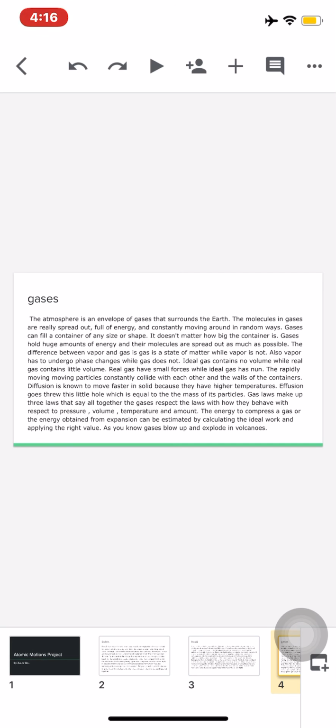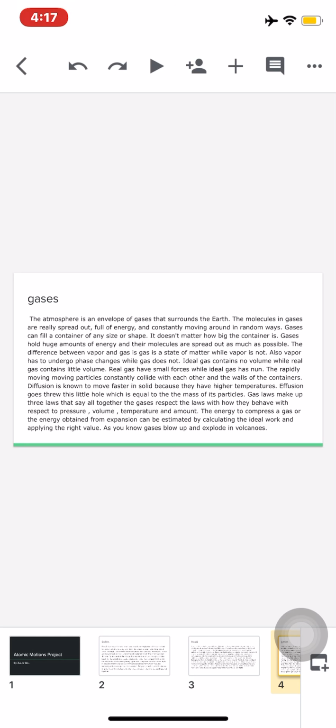Gases. The atmosphere is an envelope of gases surrounding the Earth. The molecules in gases are really spread out, full of energy, and constantly moving in random ways. Gases can fill a container of any size or shape. It doesn't matter how big the container is. Gases hold huge amounts of energy, and the molecules are spread out as far as possible.